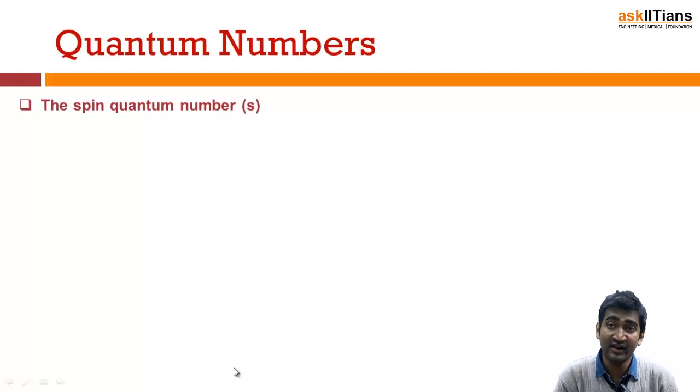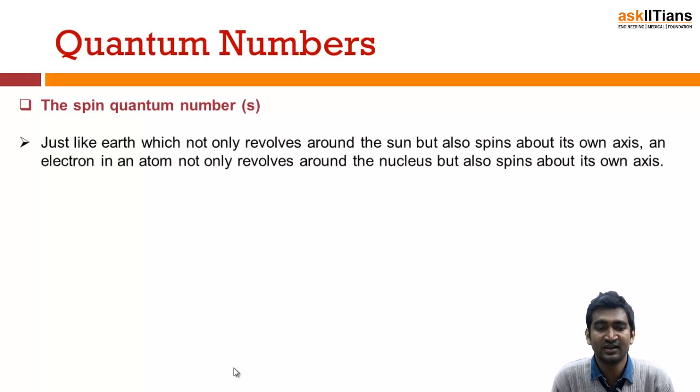Next, very important, is the spin quantum number. It tells you about the spinning direction, just like the Earth, which not only revolves around the sun but also spins about its own axis. The same is the electron. It is revolving around the nucleus, but it is spinning about its axis as well. So it will tell you about the clockwise and anti-clockwise direction.